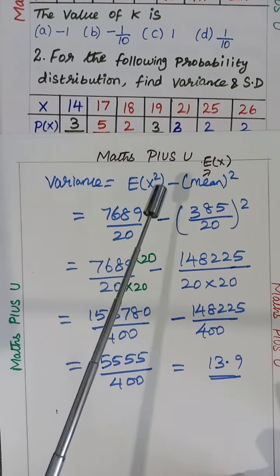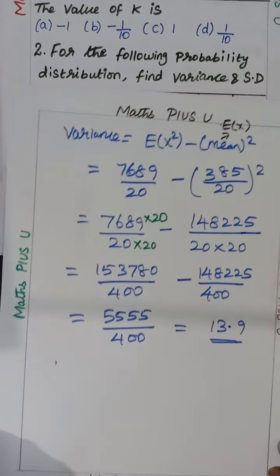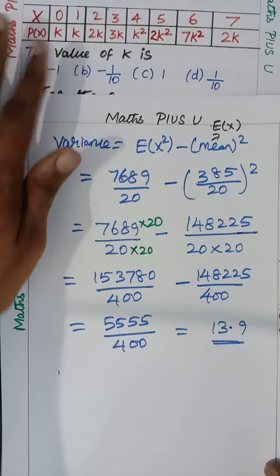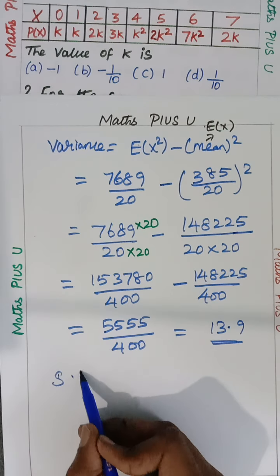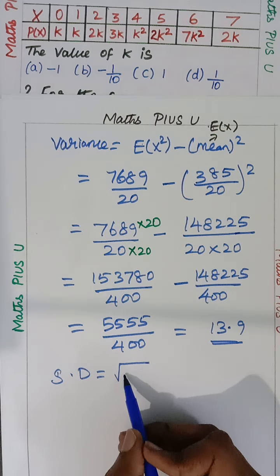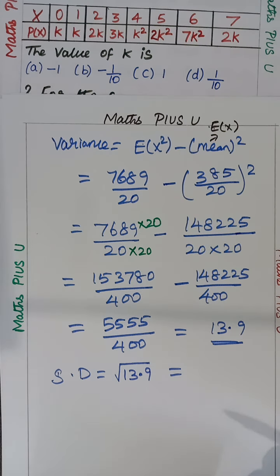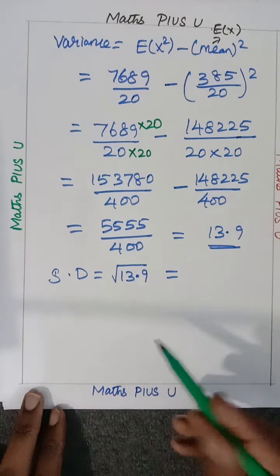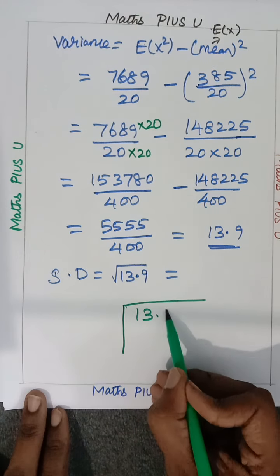So variance is nothing but E of x square minus mean the whole square. The E of x square value we know and the mean we know. Both you square and we get it. Is this clear, children? If you are talking about the standard deviation, definitely you want to take the square root of the variance, that is nothing but root over 13.9. I think you all know how to find that, but anyway, once I am teaching, whoever already knows root 13.9 very well, you may skip this now.